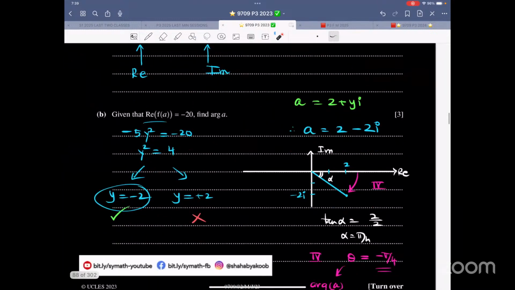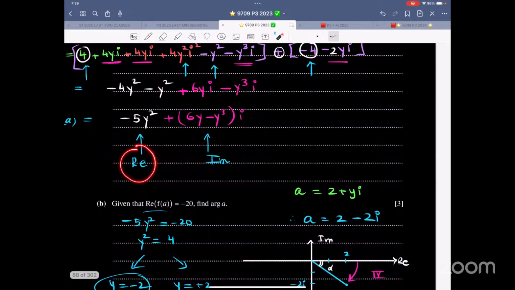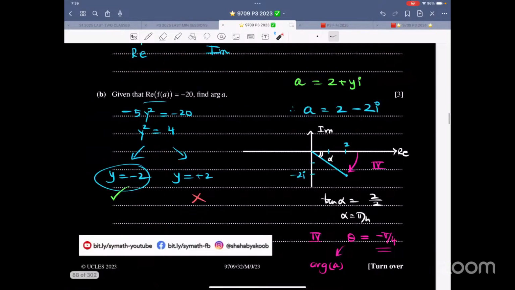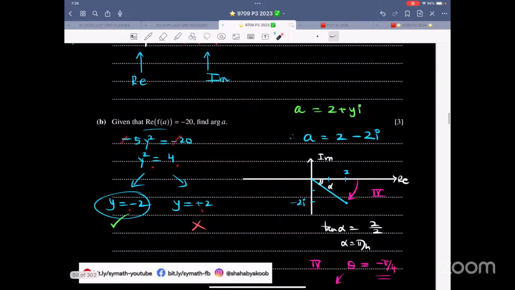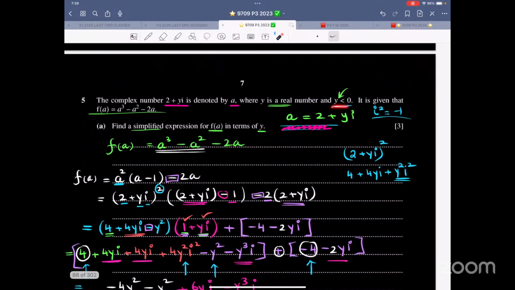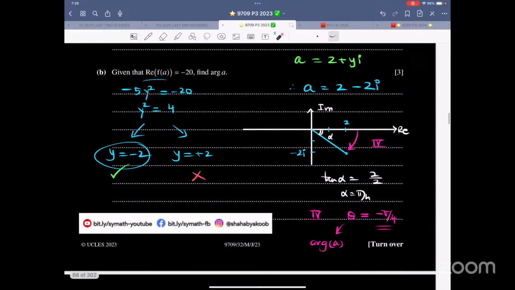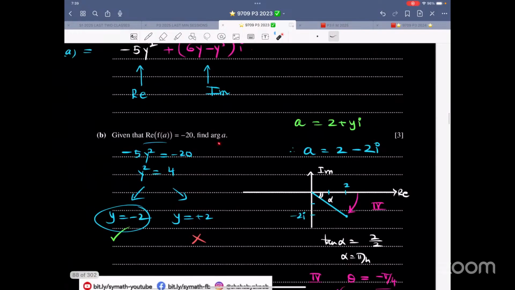And then it says, given that real part of f of a is negative 20. So this real part is negative 20. Negative, negative cancel. y squared is 4. y is negative 2, y is positive 2. It says that y is negative. So that is why we are discarding this. We are taking this. Now, they are asking for argument of a.